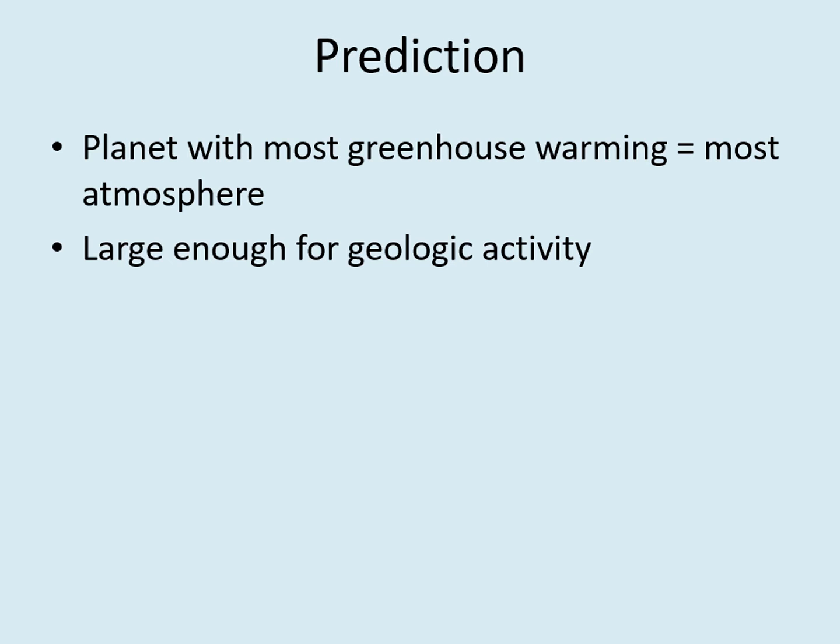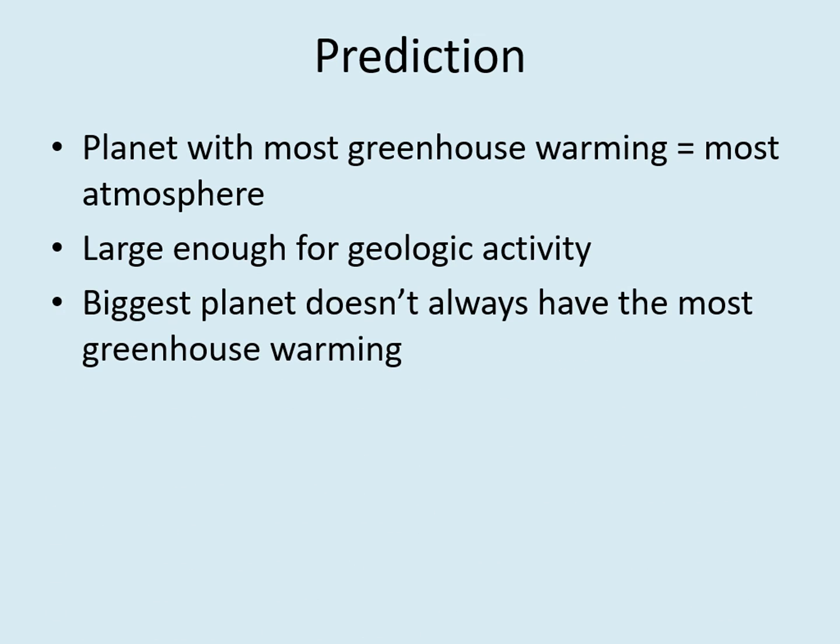Beyond that, a number of different processes can impact how thick the planet's atmosphere will be. So while it's possible that the biggest inner planet will have the most atmosphere, it's not guaranteed. For example, in our solar system, Venus has a much thicker atmosphere than Earth, even though the planet is slightly smaller than Earth.